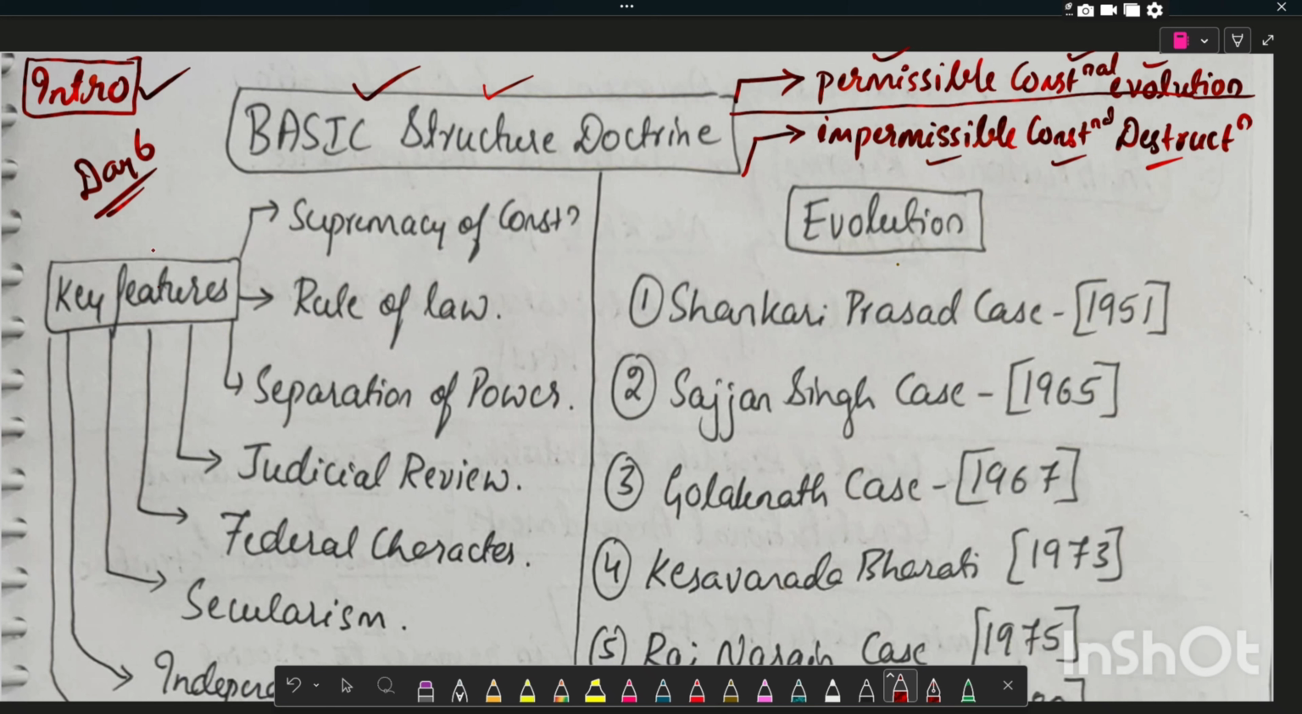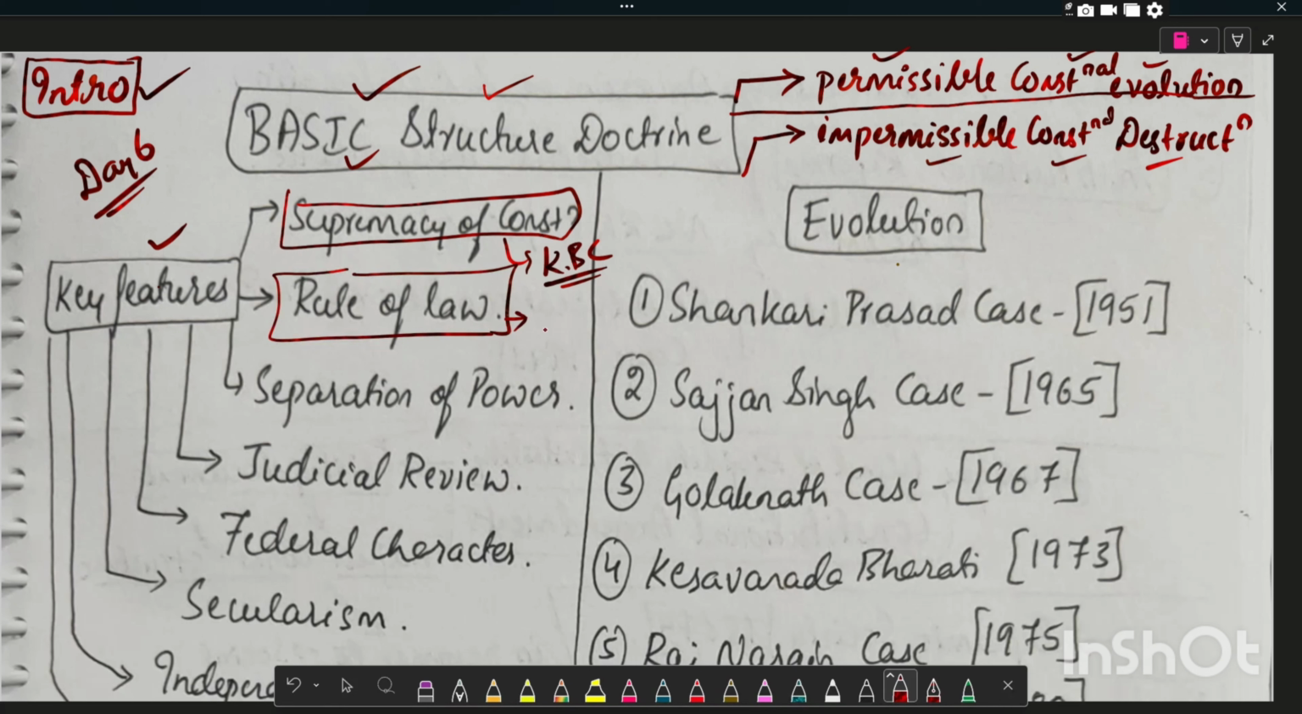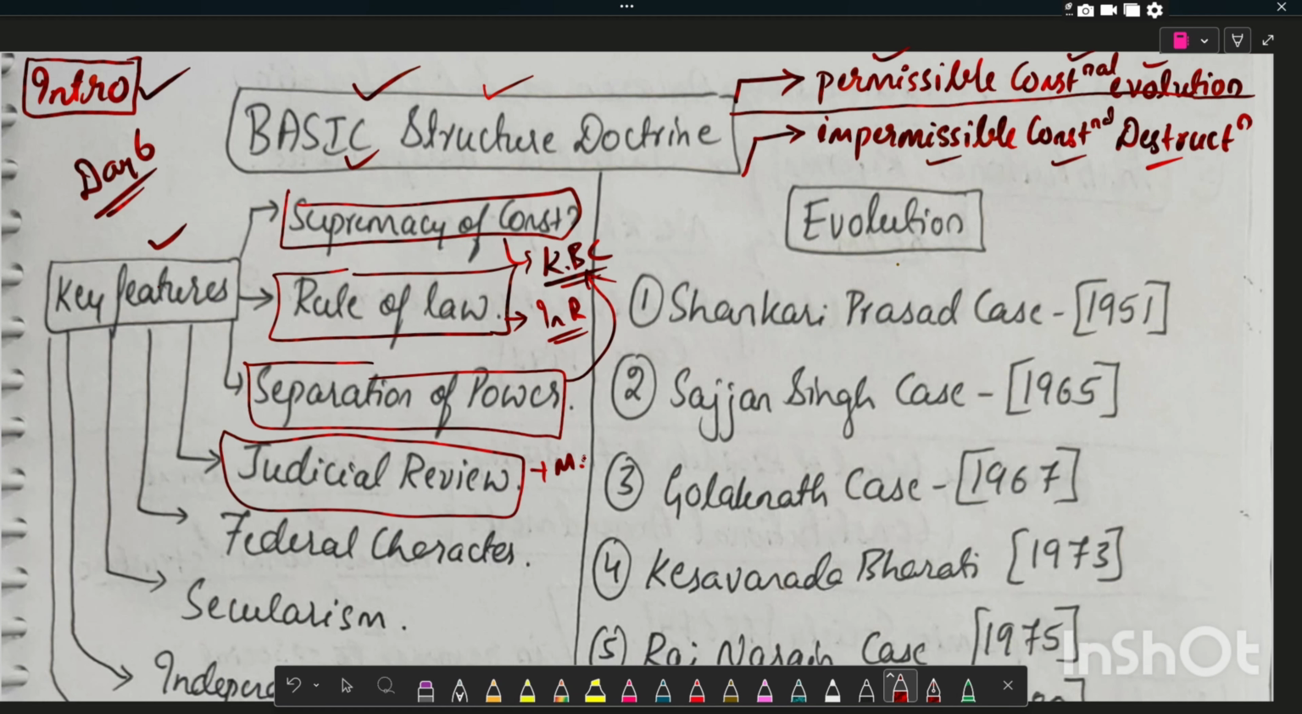Now we will see what are the key features commonly regarded as part of the basic structure doctrine. First one is supremacy of the Constitution, which was held in Keshavananda Bharati case. The rule of law, which was upheld in Indira Gandhi versus Rajnarayan case. The separation of power, that was again in the Keshavananda Bharati case. The judicial review, which was upheld in Minerva Mill case.